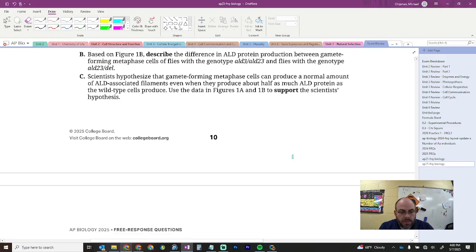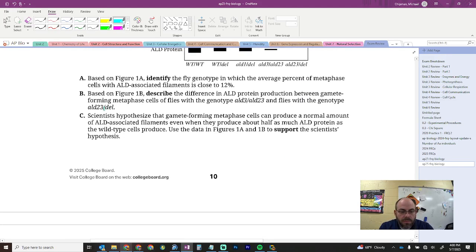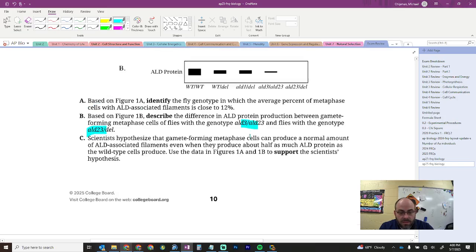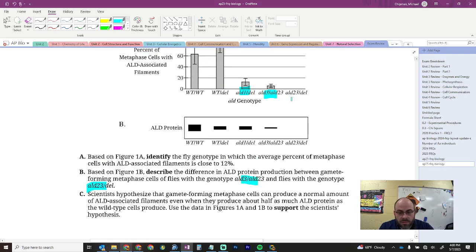Right, moving on. Part B. Based on figure 1B, describe the difference in the ALD protein production between gamete-forming metaphase cells of flies in these two and flies in these two. So it's these two on the ends, right?